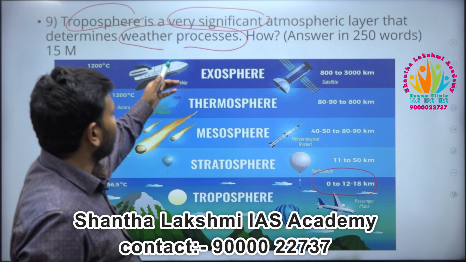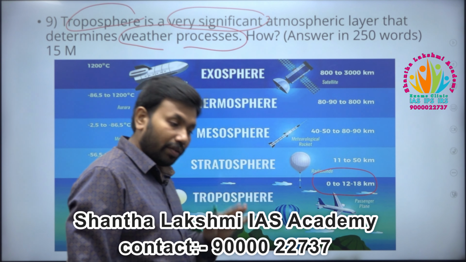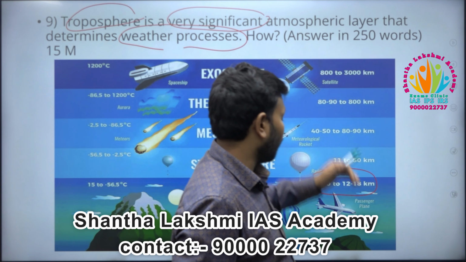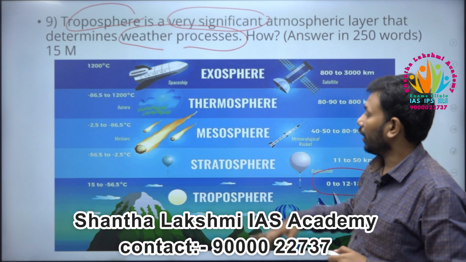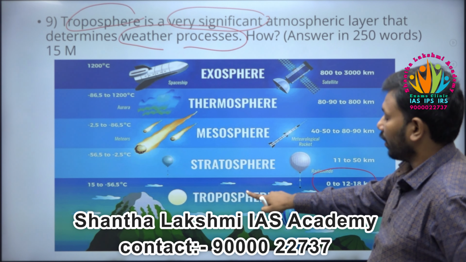We have the stratosphere, mesosphere, thermosphere, exosphere. You don't need to mention that. Stick to the topic, don't waste your time. It's better not to even draw this diagram. Just mention the names: strato, meso, thermo, and exo. So the significance you have to write.